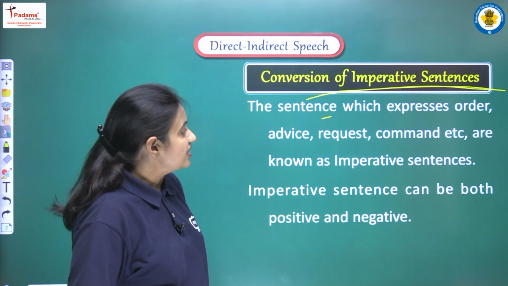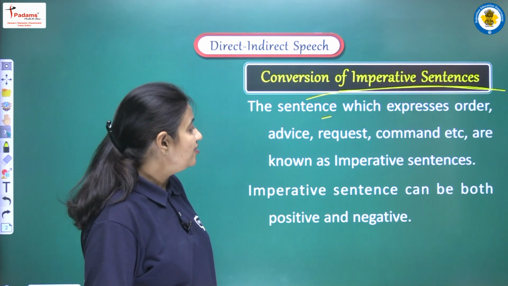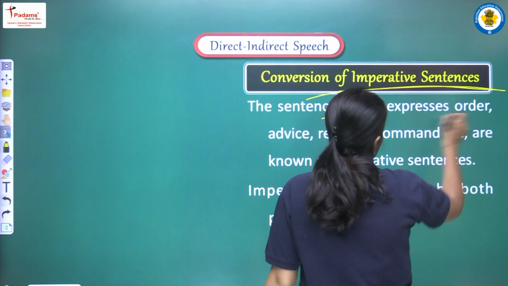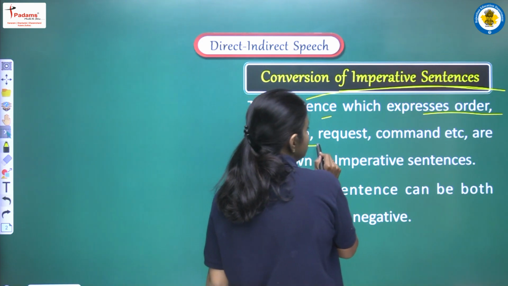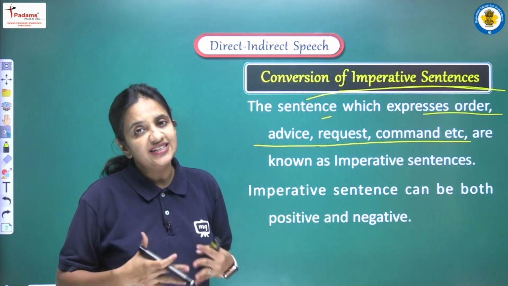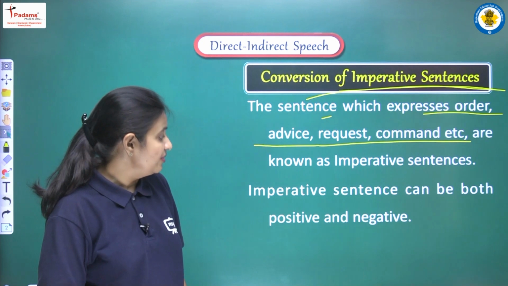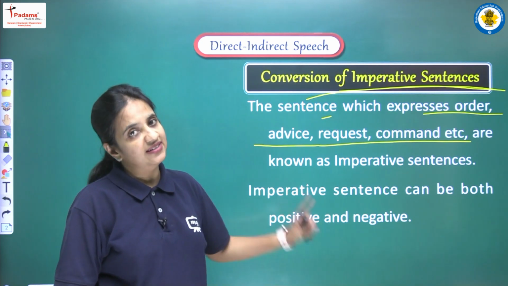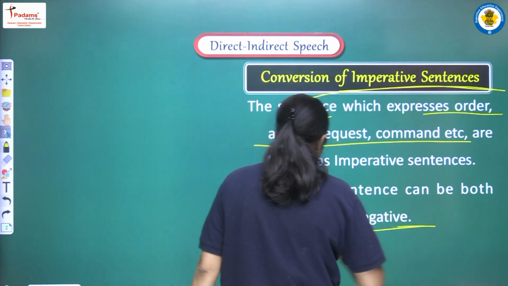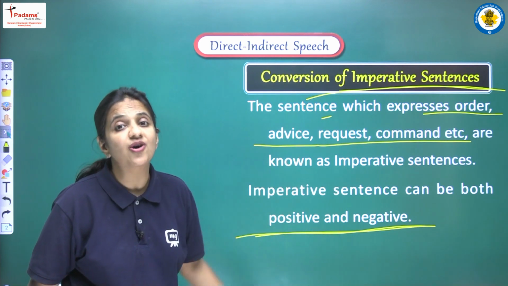The sentences which express order, advice, request, command, etc. are known as imperative sentences. So all the sentences in which we are having any kind of order, there can be advice, there can be request, and there can be any kind of command also. So all these sentences are known as imperative sentences. Imperative sentences can be both positive and negative, and this is a very important thing that we are having here, that imperative sentences can be written in the structure of positive also, and yes, they can be in negative also.